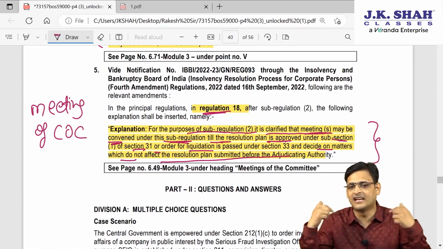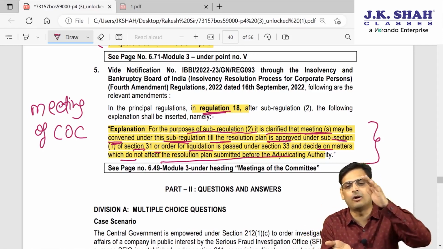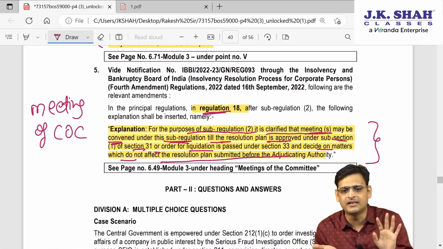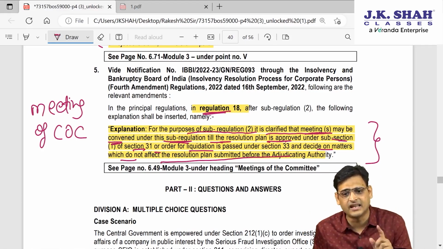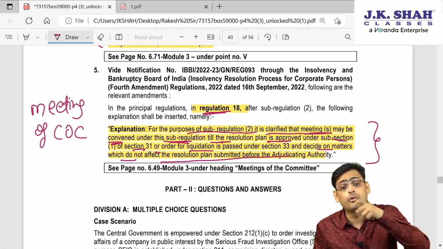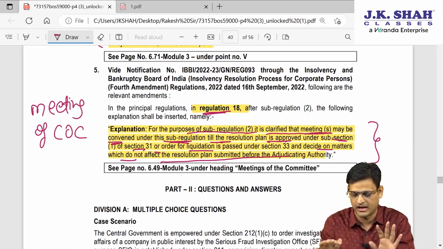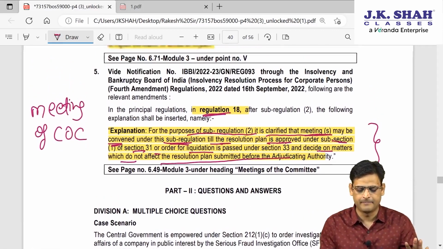Because it is still pending with NCLT, and NCLT will decide on the basis of the plan already submitted to them. So you are calling a meeting, please call, no problem. But in that meeting, please don't discuss anything which is going to affect the resolution plan pending before NCLT. This is the amendment they have brought. I hope it is clear. So all amendments of IBC are also completed.